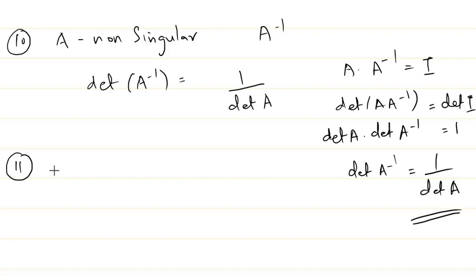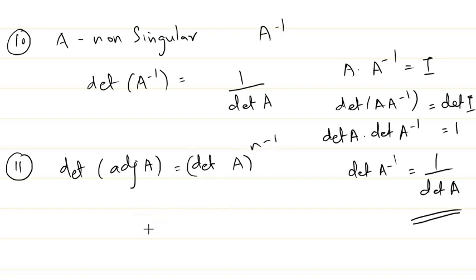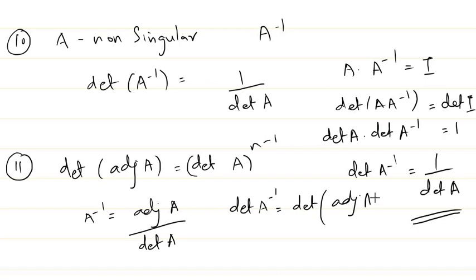Now next let us see about the determinant of the adjoint of a matrix. This is equal to determinant of A whole power n minus 1. Let us see how we get this. We know that A inverse is defined as adjoint of A by determinant of A. So if you want to find the determinant of A inverse, it will be equal to the determinant of this whole thing, adjoint of A by determinant of A.